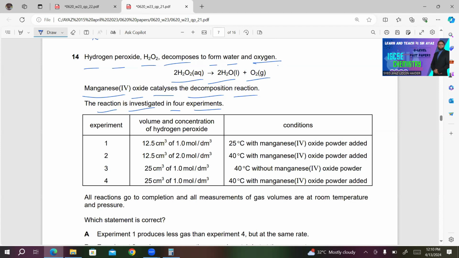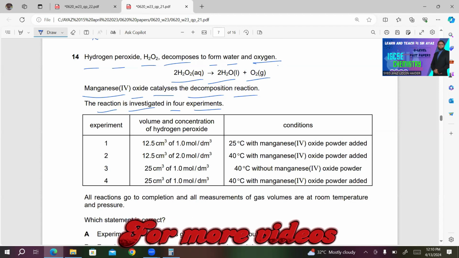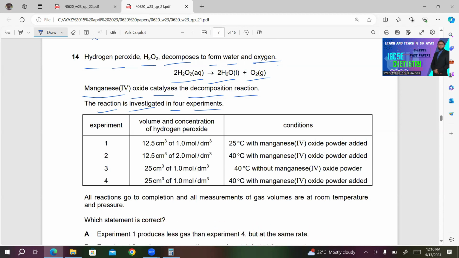Number 2, 12.5 cm3 of 2 mol per dm3 H2O2, and the conditions are 40 degrees centigrade with manganese(IV) oxide powder added. Number 3, 25 cm3 of 1 mol per dm3 H2O2, conditions 40 degrees centigrade without manganese(IV) oxide powder.